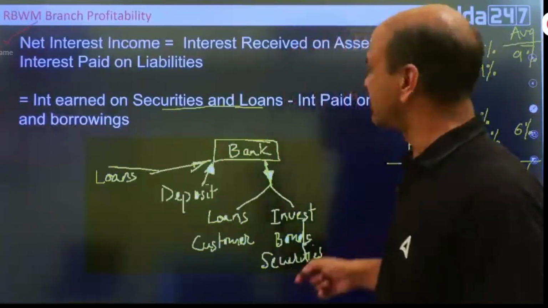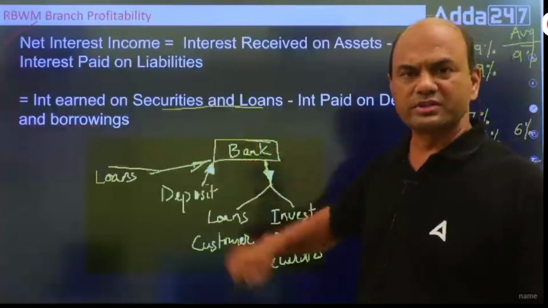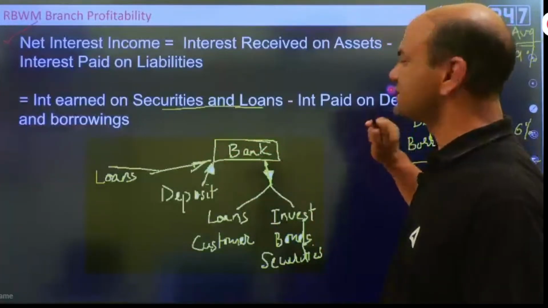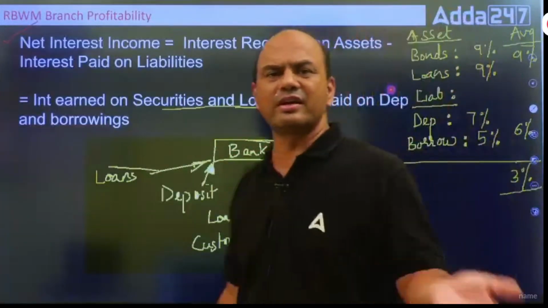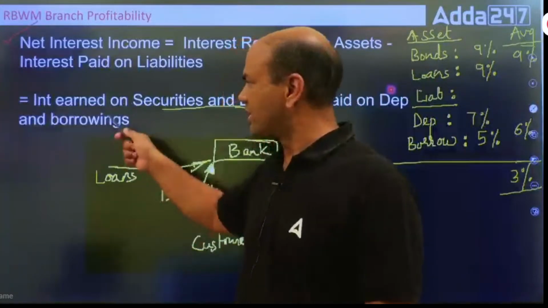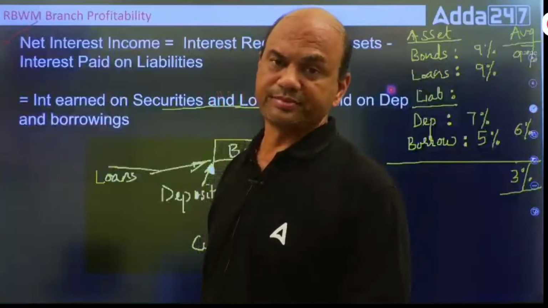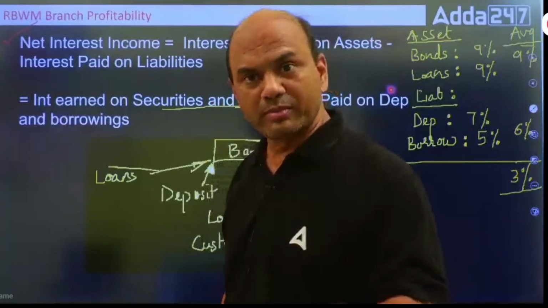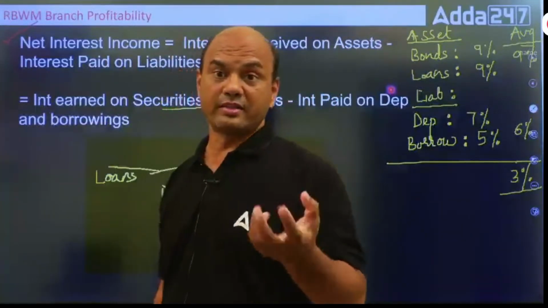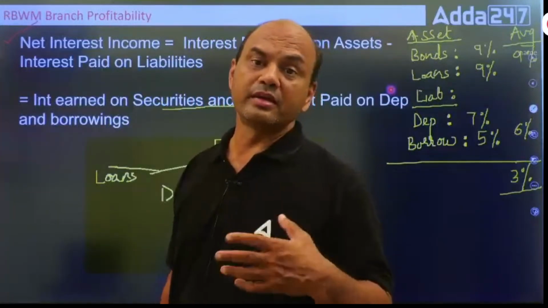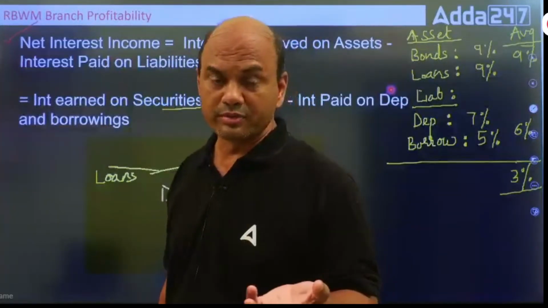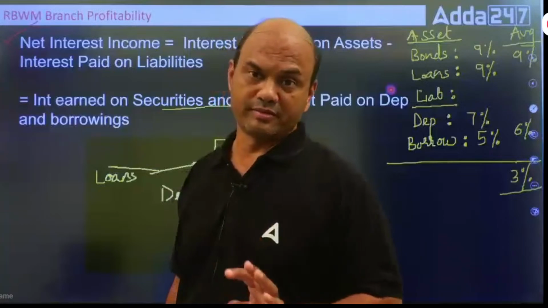Now, you'll say, sir, securities I understand, bonds. But what is this deposit? You can understand. Deposit means deposit, saving, current, FD. What is borrowings? What do you mean by this term borrowings? Kindly note, borrowing means PNB gets a short-term loan from SBI.